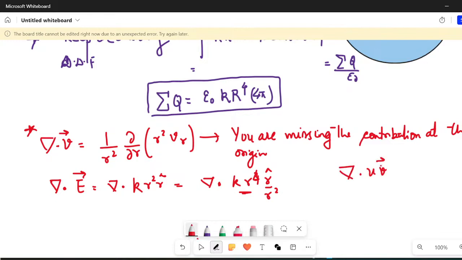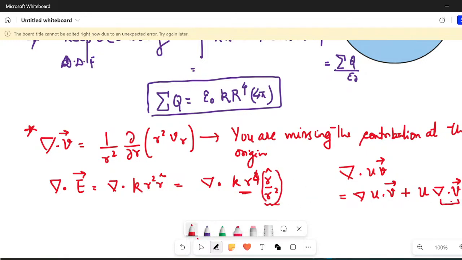Now if you are doing del dot of something, if I am doing del dot u times v vector, it is equal to grad of u dot v vector. This is a vector identity, just remember this, plus u times del dot v vector. And here v vector is r cap upon r square.